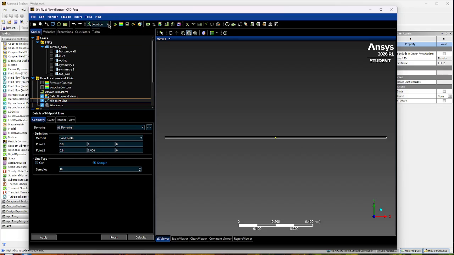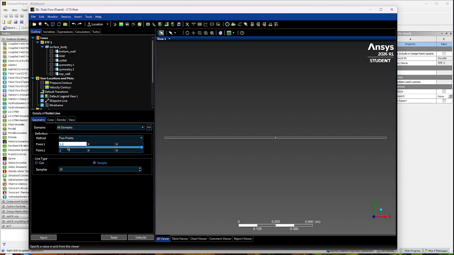So I'm going to click on location again, click on line, and then we're going to do this outlet line. And then I'm going to do this. So it's 1.2.